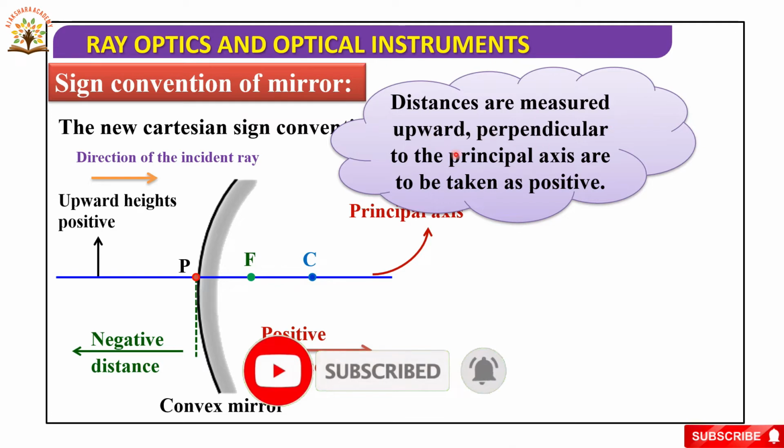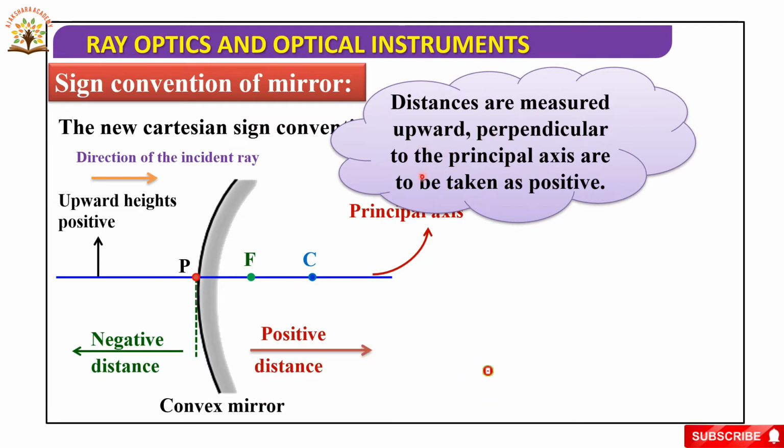Distances measured upward perpendicular to the principal axis are to be taken as positive. So here, height upwards is positive. Above the principal axis is positive, below the principal axis is negative. So height upwards positive. Next.